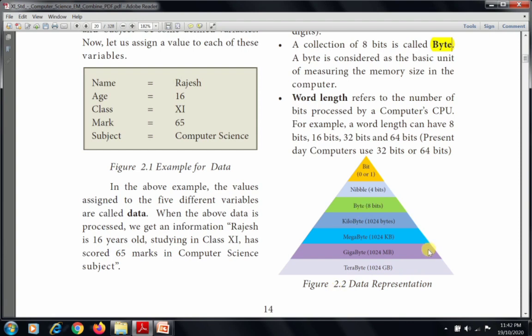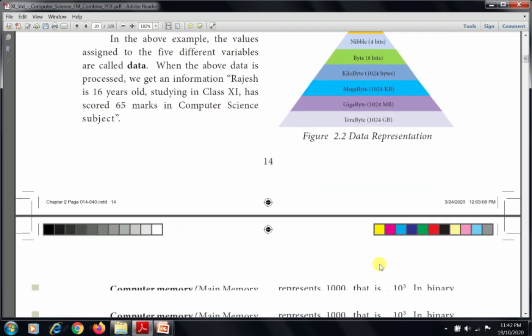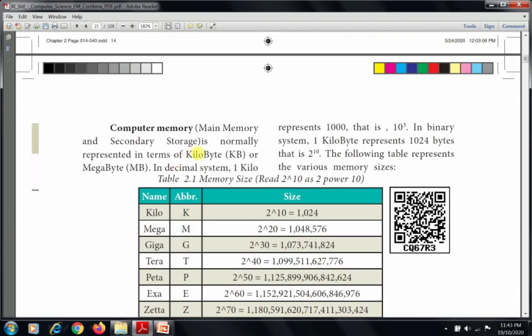So this is the triangle for data representation. In a computer, 1 kilo is equal to 1024 bytes. That is the basic: 1 KB is equal to 1024 bytes. After that megabyte, gigabyte and terabyte, it goes on like this. There are two types of memory in a computer, main memory and secondary memory. Both are represented in terms of kilobytes or megabytes, KB or MB.